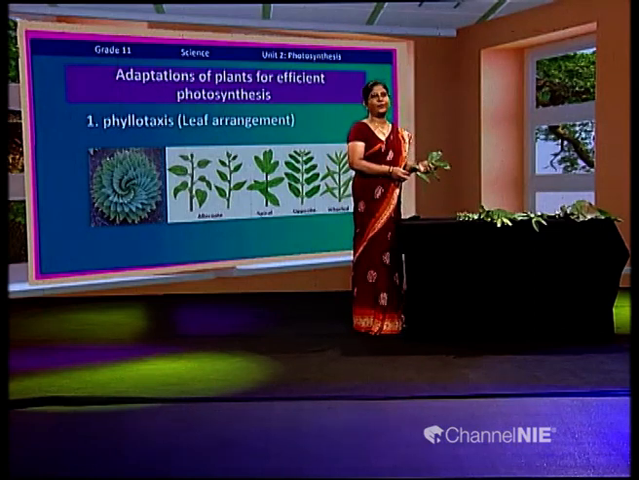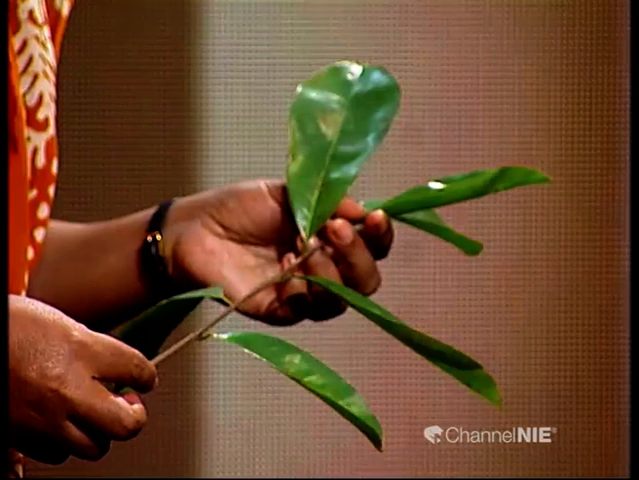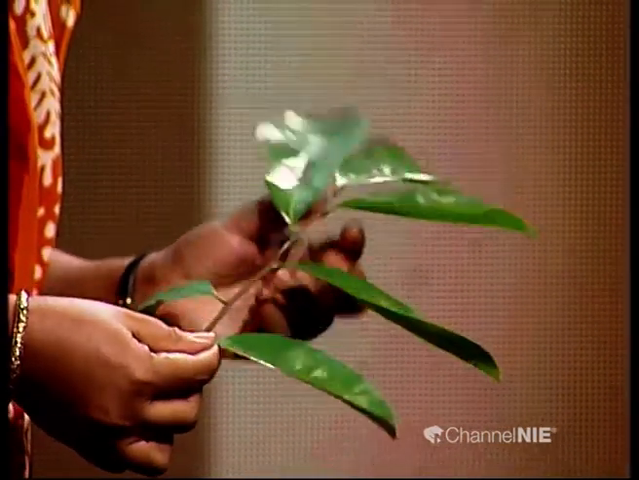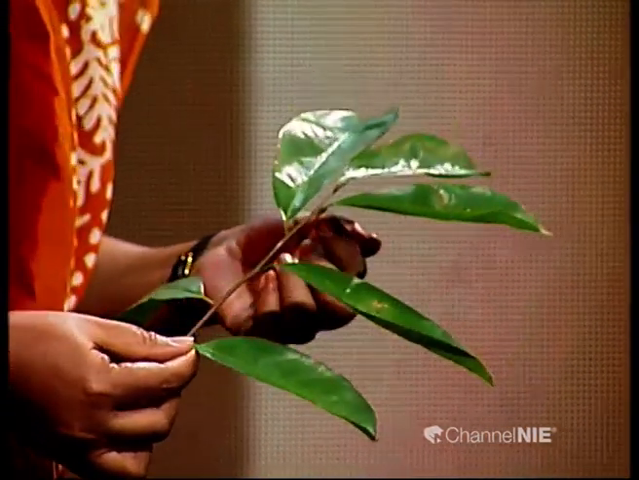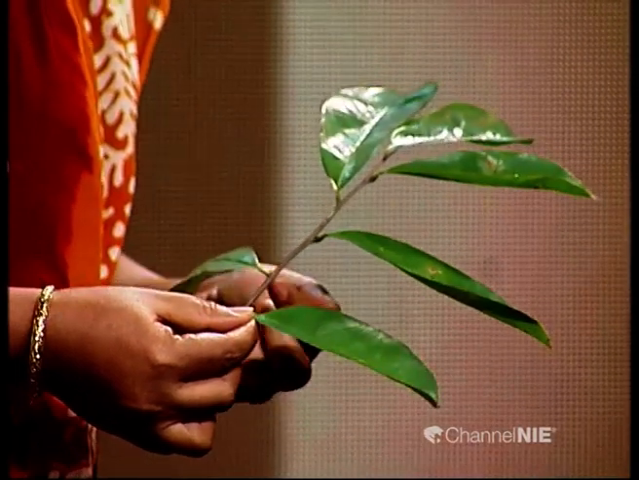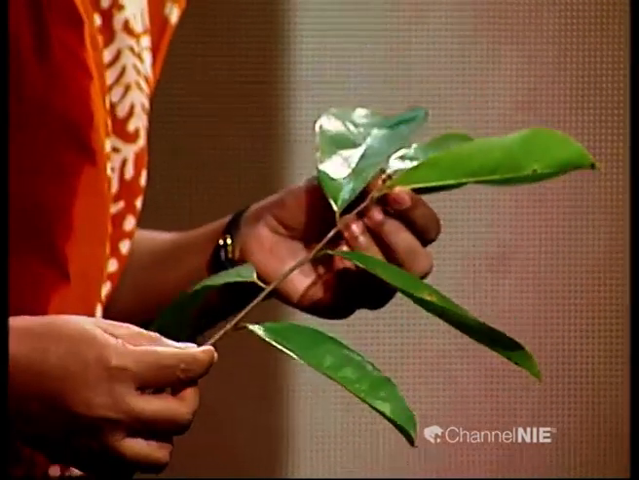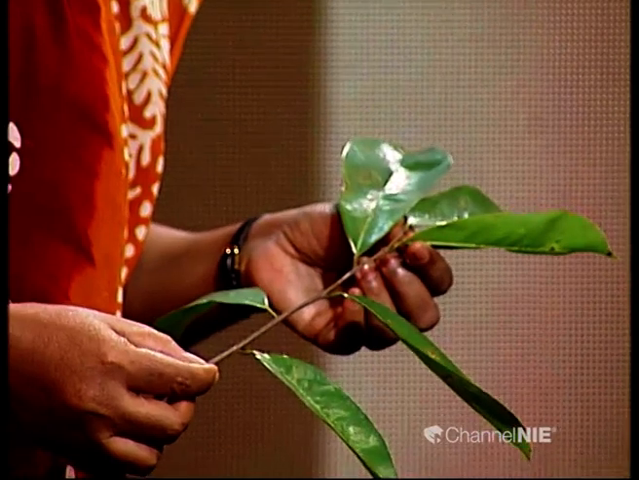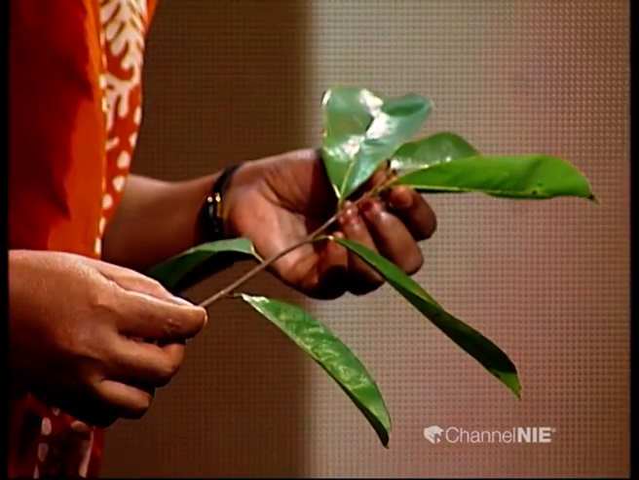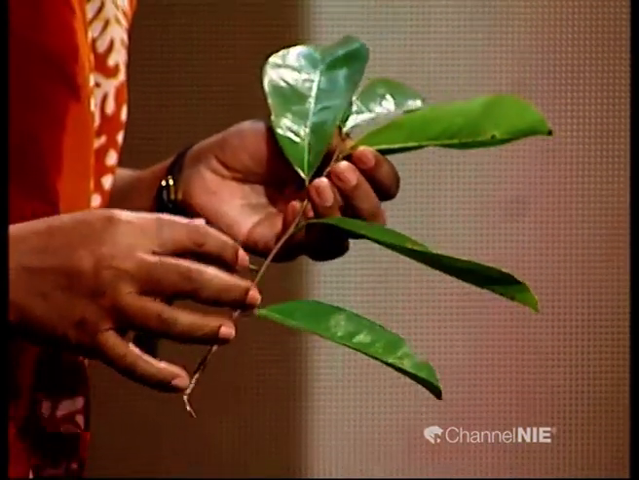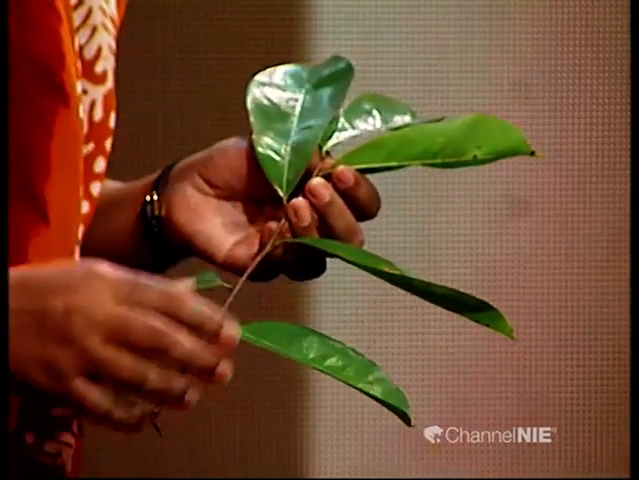Now, this is annona. You can see the plant leaves are arranged in this way in annona. This is known as alternate arrangement.